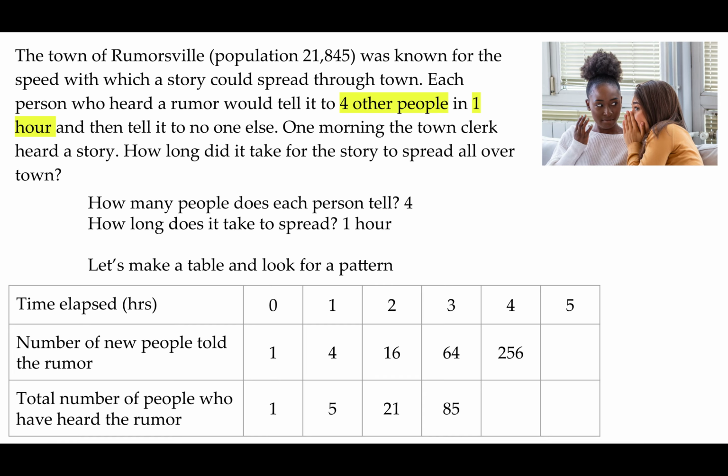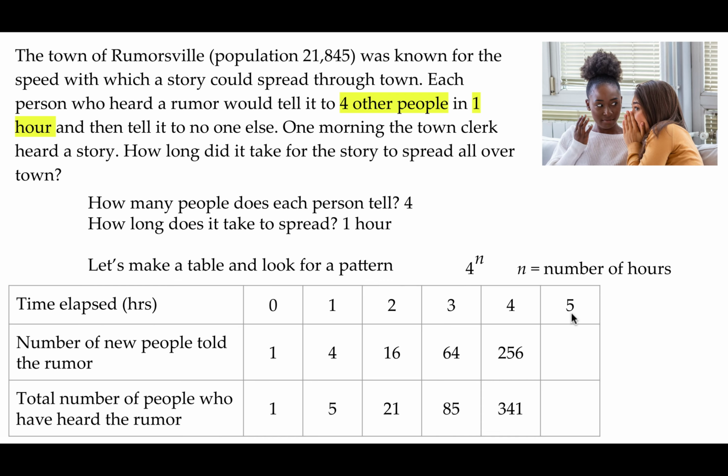Are you seeing a pattern here? Because I'm seeing a pattern, and I'm seeing that it's the 4 here. They keep saying 4 times 4 times 4 times 4, or 4 to the power of the time that elapses. So if we say 4 to the power of n, if 0 time elapses, 4 to the power of 0 is 1. 4 to the power of 1 is 4. 4 squared is 16. 4 cubed is 64. And 4 to the power of 4 is 256. So now we can add 256 to the 85, and I get 341.